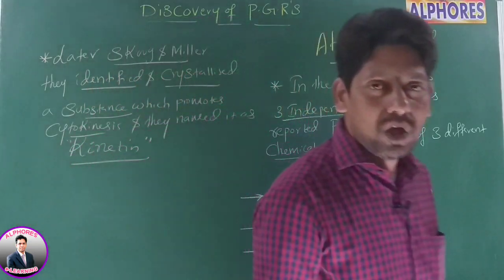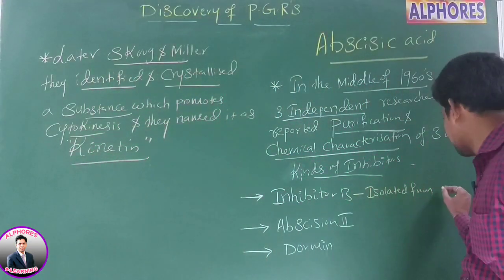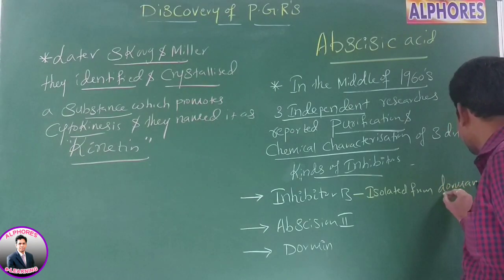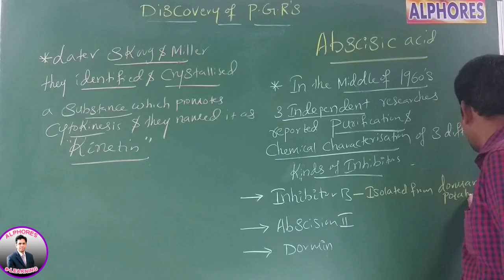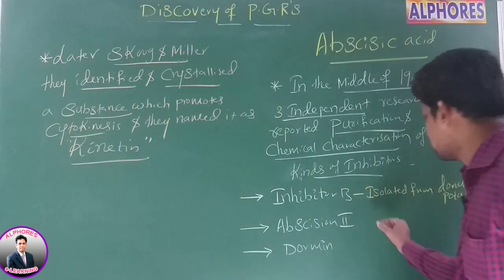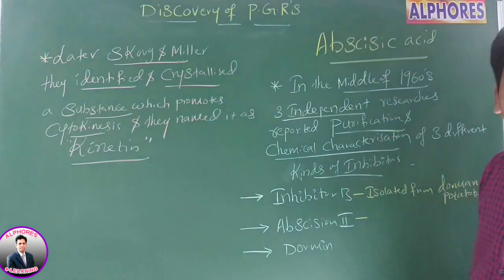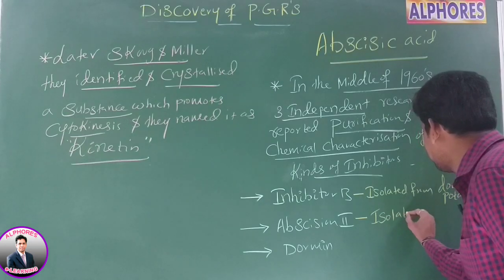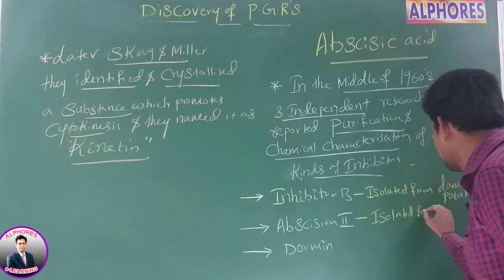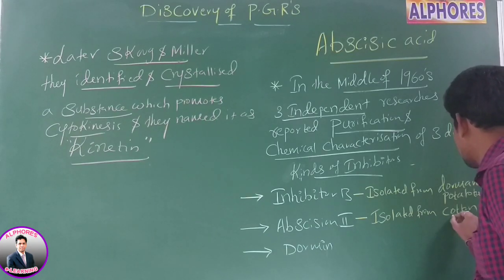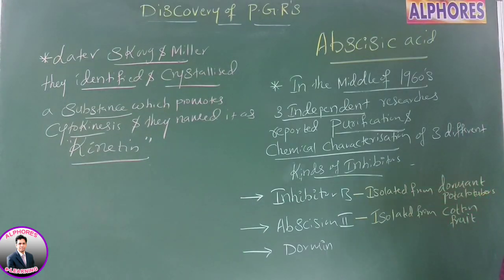Whereas abscission 2 was isolated from cotton fruit.